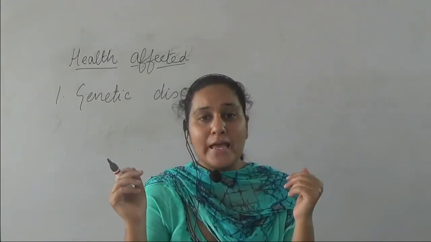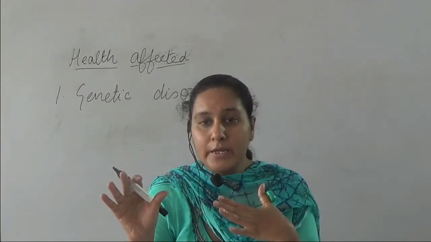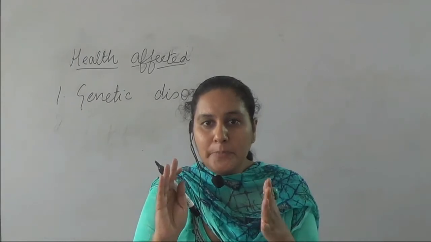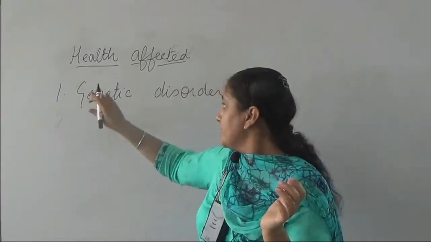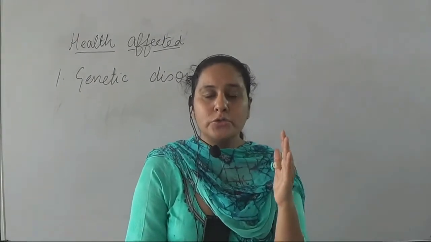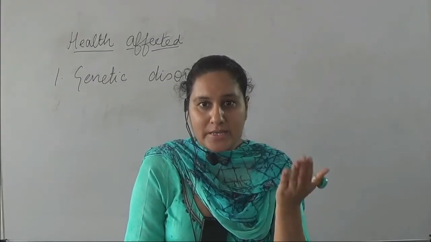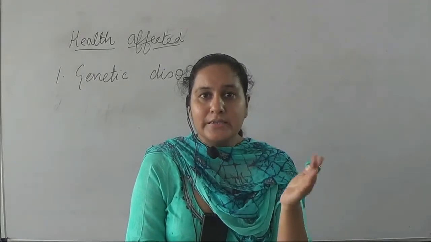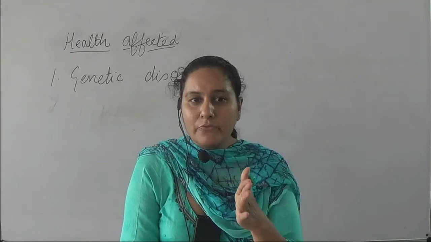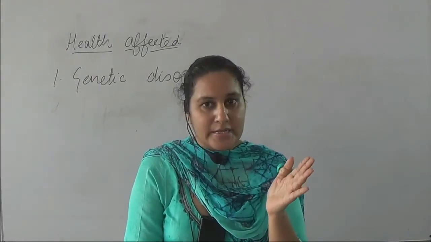Disorder means anything that is not going properly, not functioning properly. So genetic disorder means all those deficiencies and diseases that are present in the parent's body and are transmitted to the offspring or the young ones.